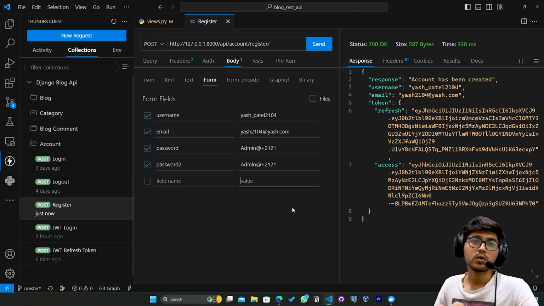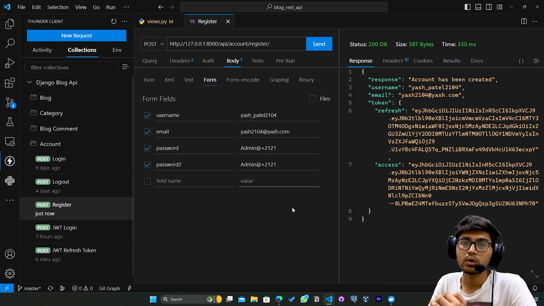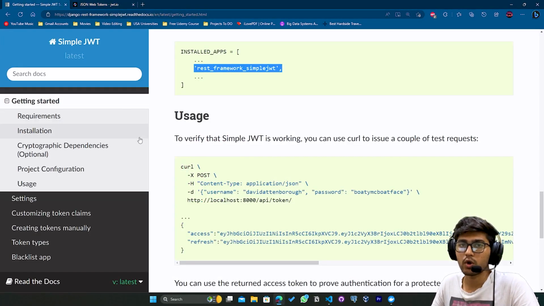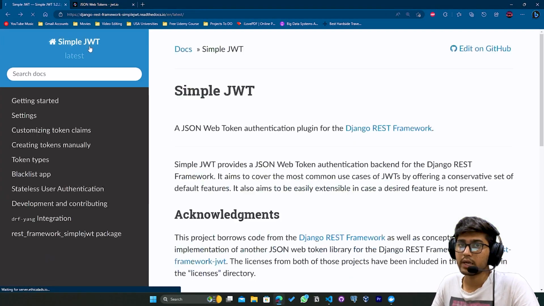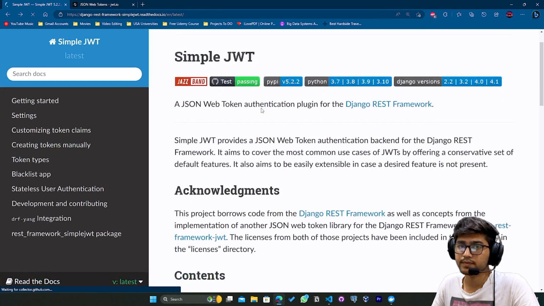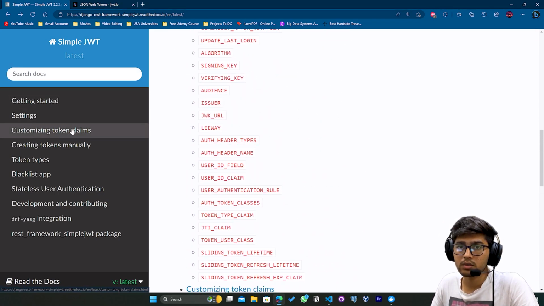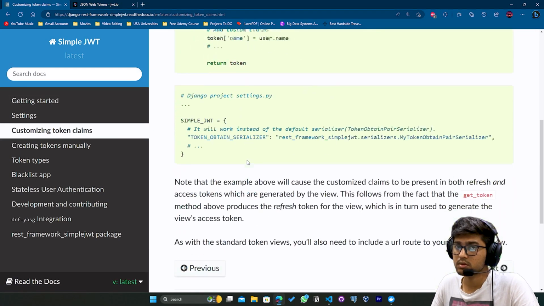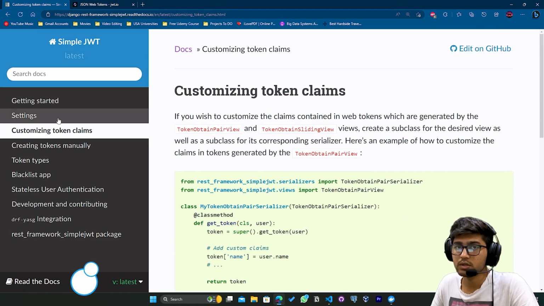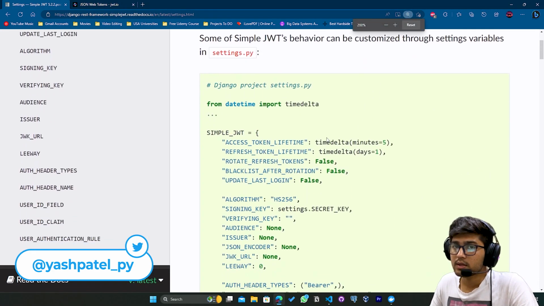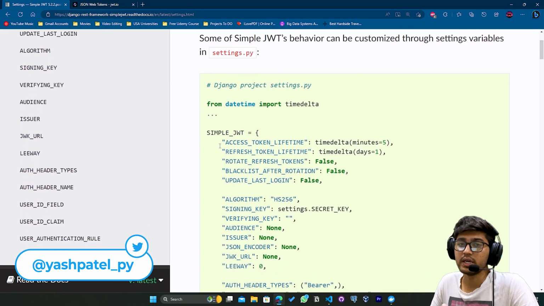I hope you got an idea about registration of the user using JWT. You can also customize the JWT, but how? For that, let us go to the documentation, to the home page. Now if you scroll very far down, not here, customization, not here too, settings, yeah, here. If you want to customize the lifetime of the access token, then you can use this variable.